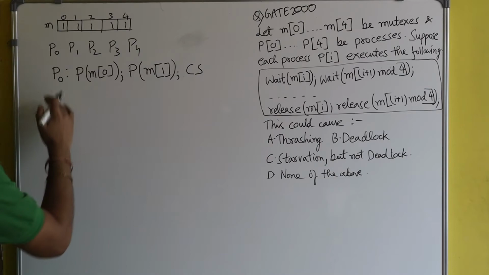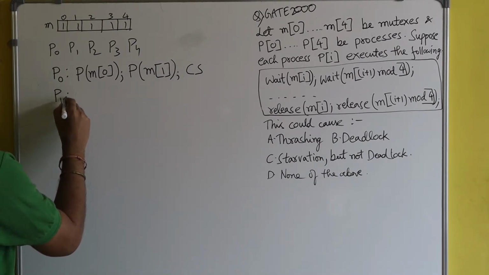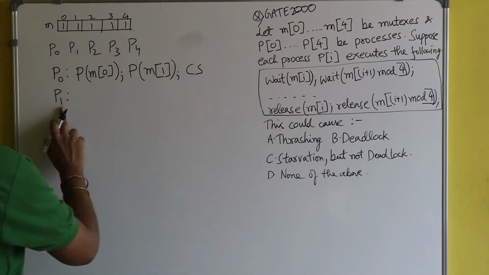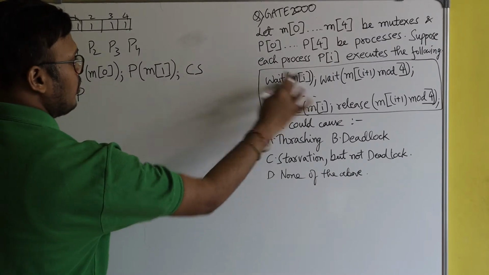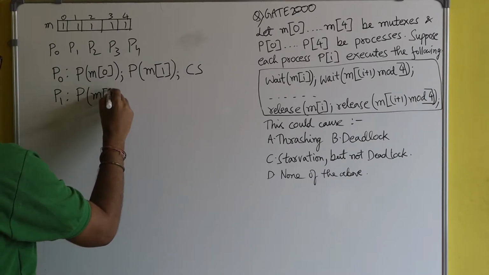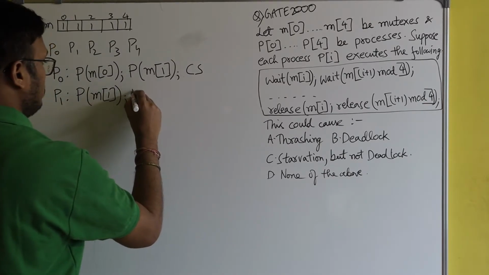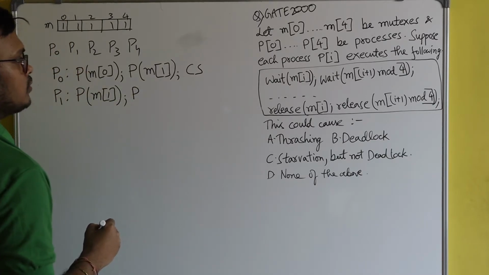After P0, I am writing the code for process P1. Now i is 1, so P m of i means m of 1. Then P m of (i plus 1) mod 4.